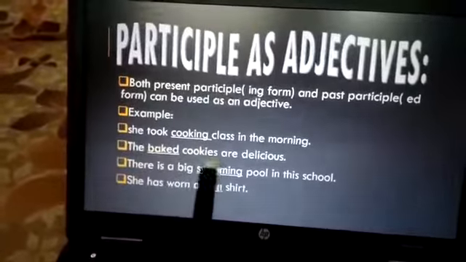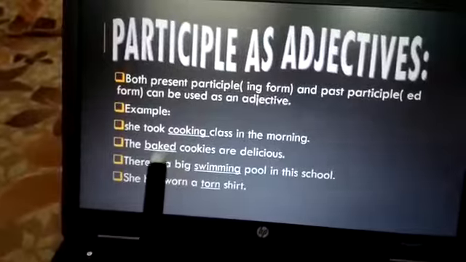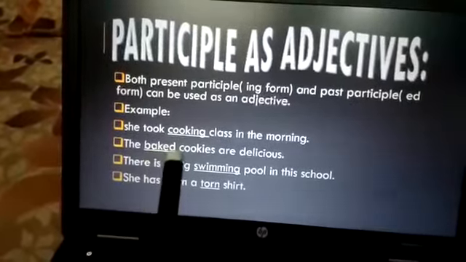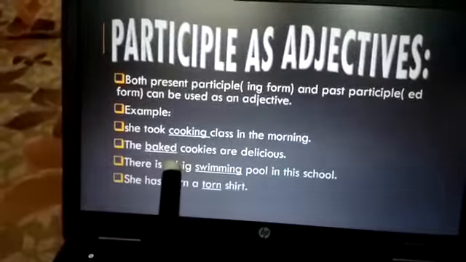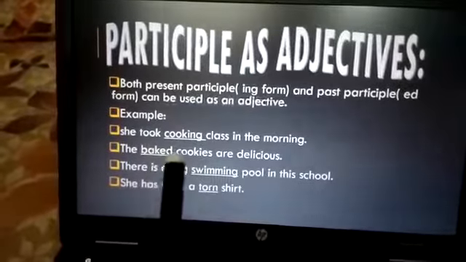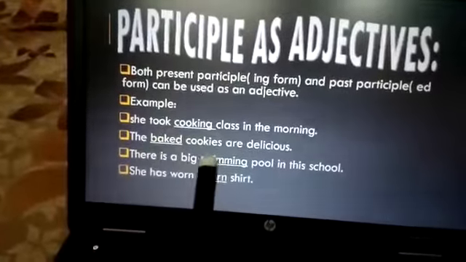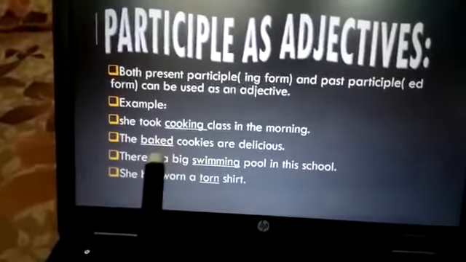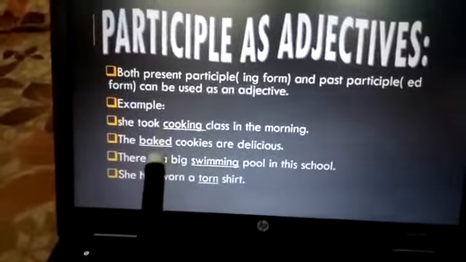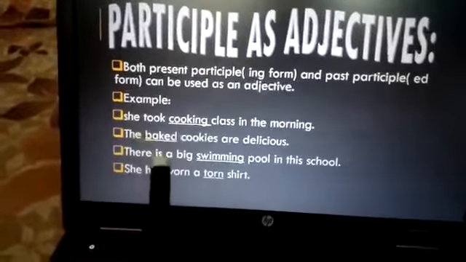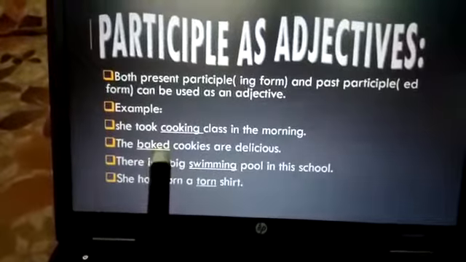The baked cookies are delicious. Baked cookies. Bake is the first form. Ed is added to this. So which type of participle is it? It's a past participle. Cookies is a noun. Baked is describing this noun. So it would be called adjective. And definitely it's an ed form. So it's a participle used as an adjective.